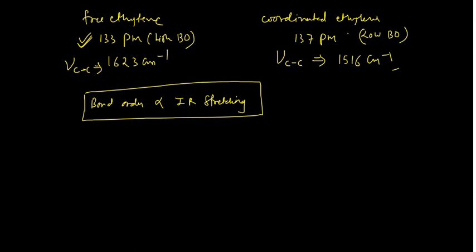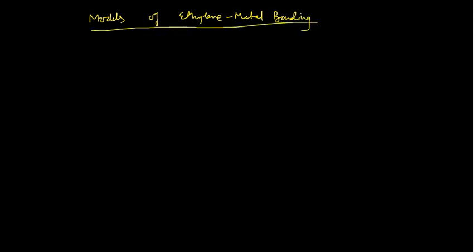Now, another very important aspect for this one: bonding models of ethylene complexes. So I can write here models of ethylene metal bonding in transition metal alkene complexes. So basically, guys, two models have been proposed.